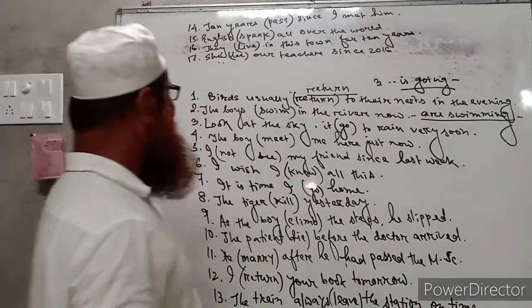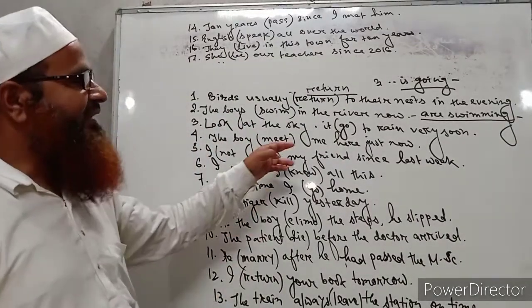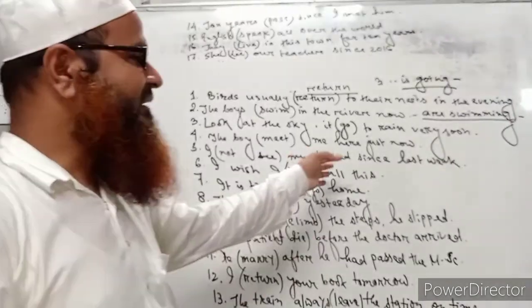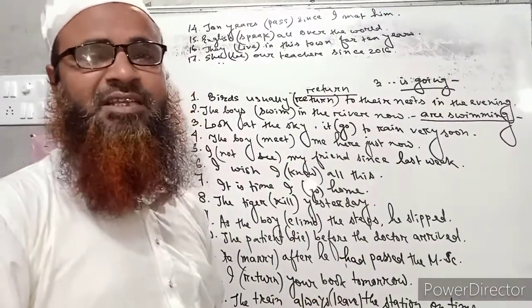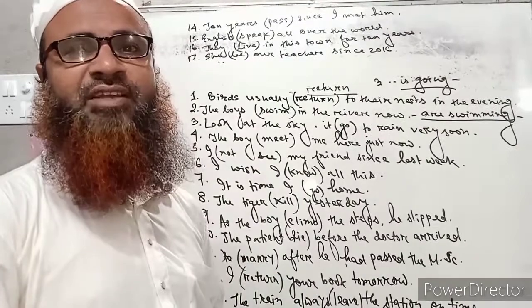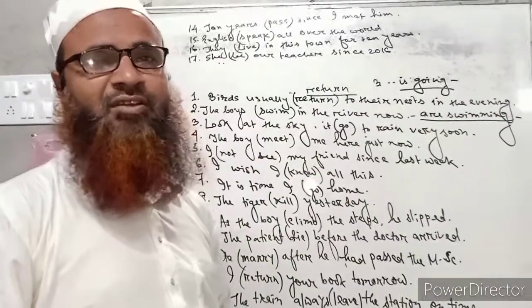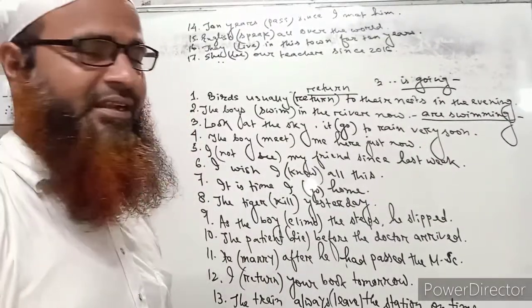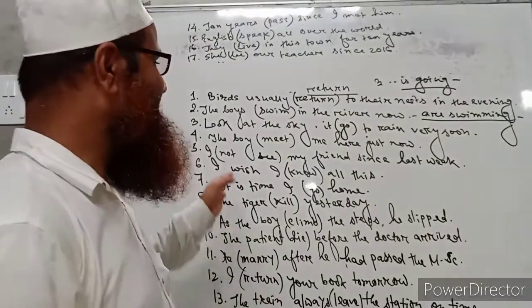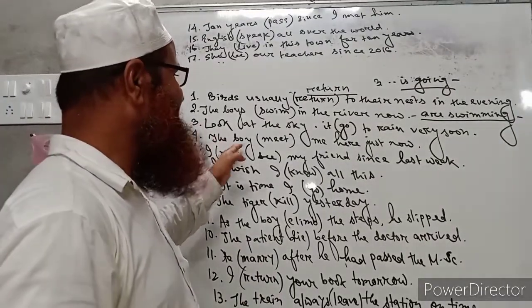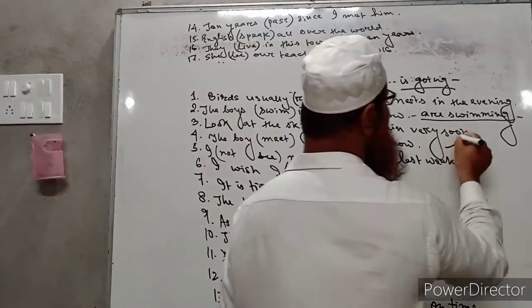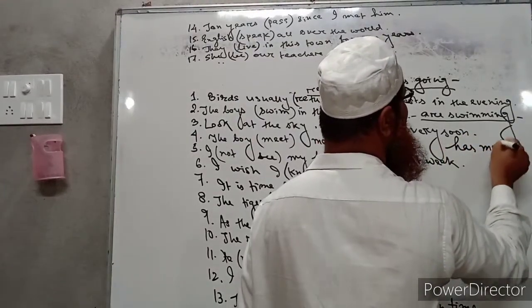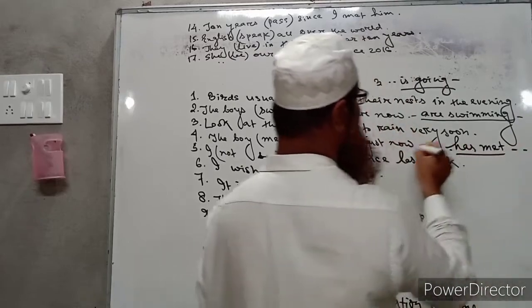So then number 4, the boy meet me here just now. So here the word just now is present, and if there is just now, then that sentence must be written in present perfect tense, because the action of the verb has just been completed. That is why such sentences must be written in present perfect tense. The boy has met me just now.